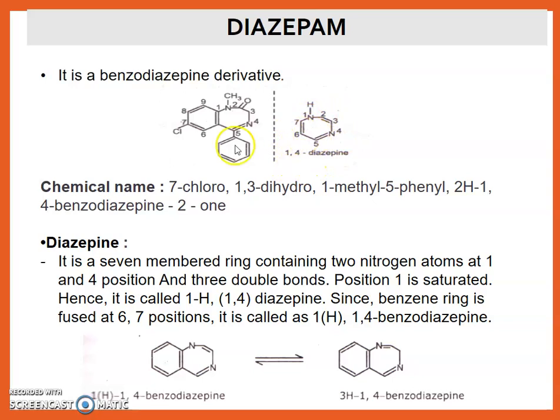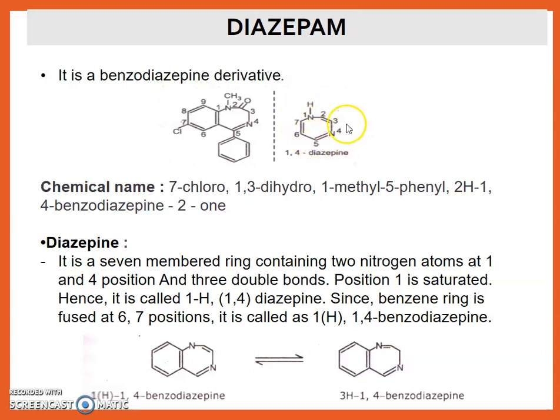Chemical name: 7-chloro-1,3-dihydro-1-methyl-5-phenyl-2H-1,4-benzodiazepin-2-one.